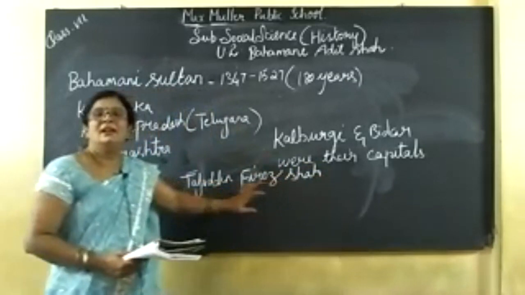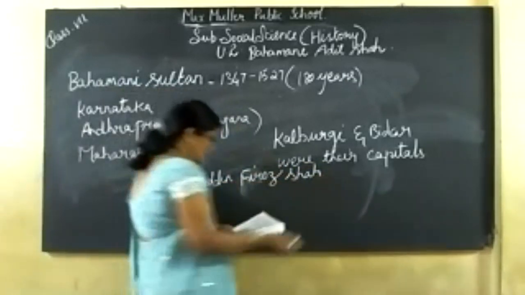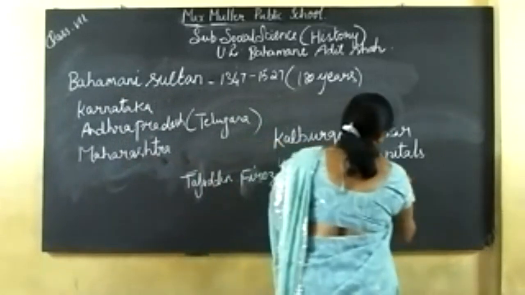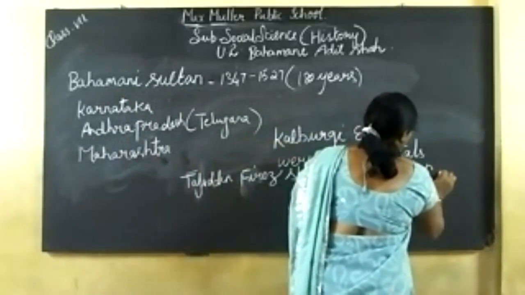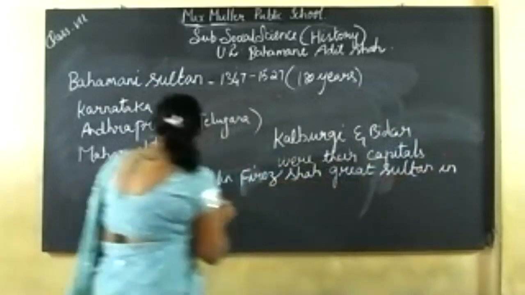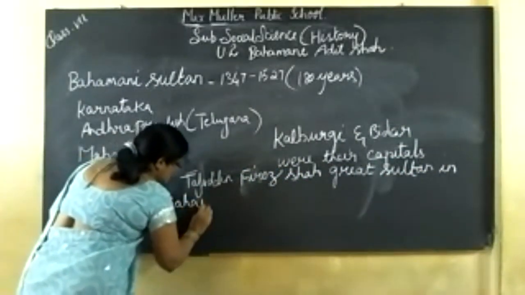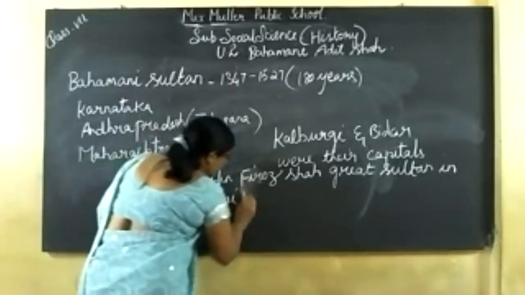He was the great Sultan in the Bahamani dynasty.